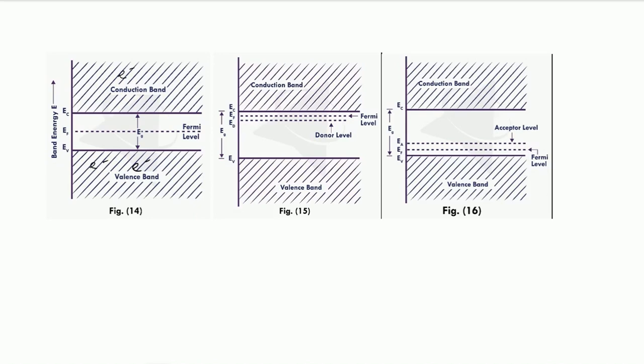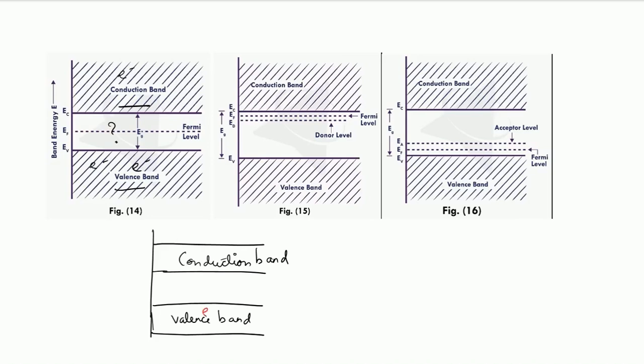Now, what do you think happens if there is a wide gap between the two bands? If there is a gap between the valence and the conduction band, like in insulators, electrons cannot easily move to the conduction band. However, suppose the valence band is completely filled with electrons. If the gap is narrow, as in semiconductors, they can jump to the conduction band with little external energy like heat.